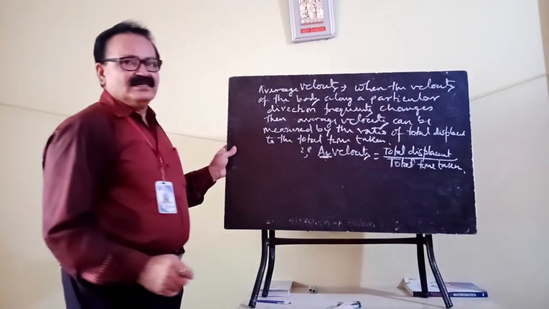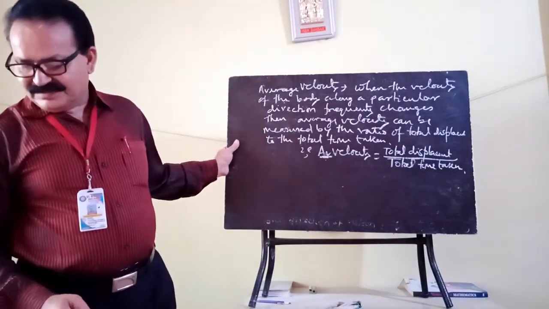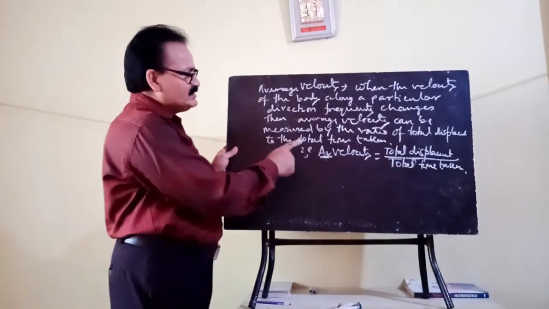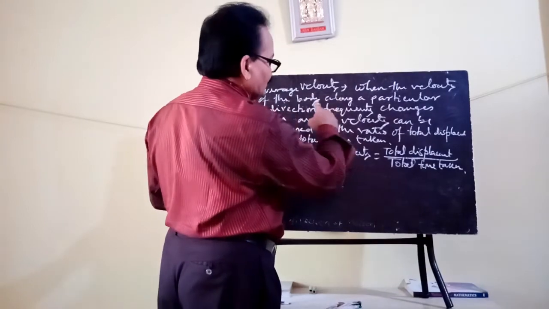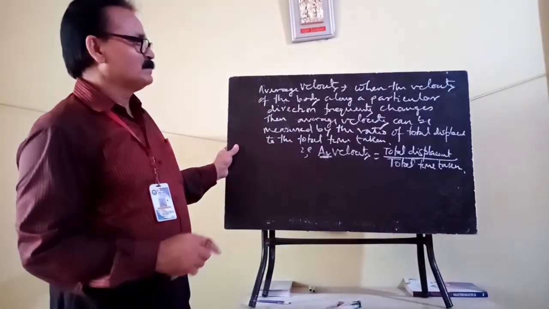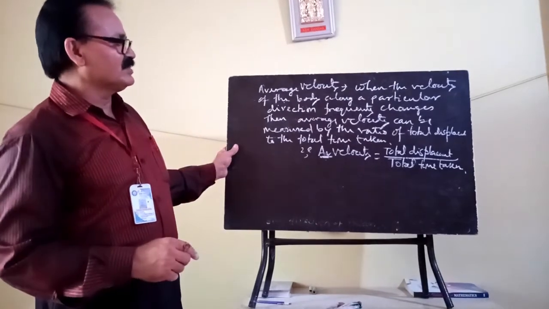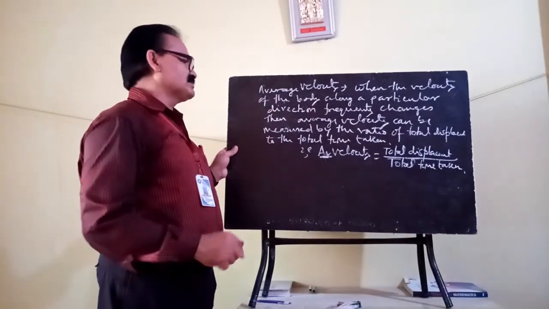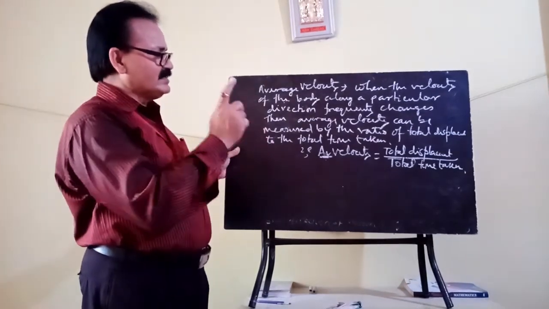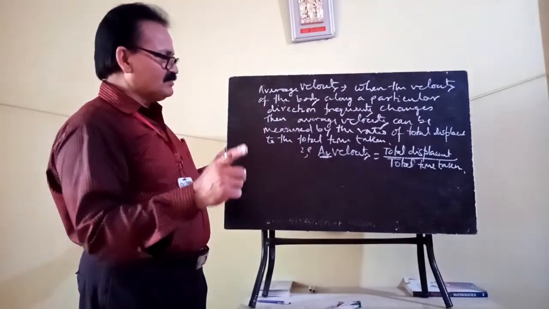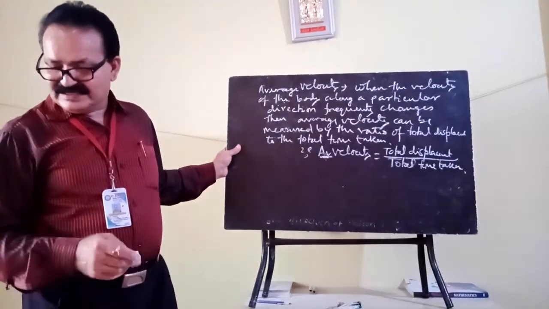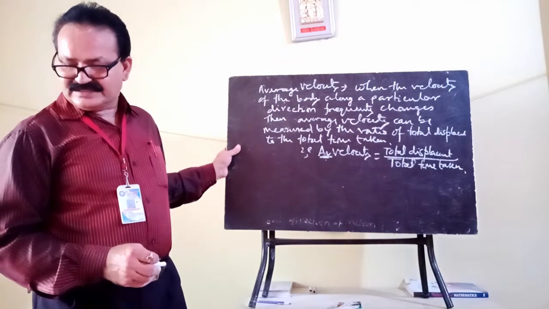Okay. One more important point: here the velocity of the body along a particular direction frequently changes. Then in that case, average velocity can be determined by the ratio of total displacement to the total time taken. But in case of velocity of the object,